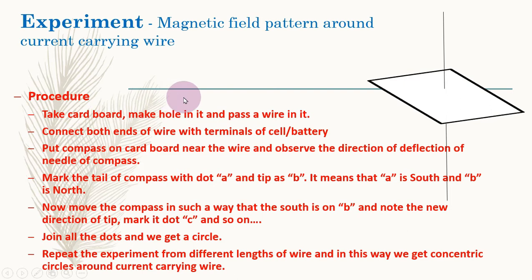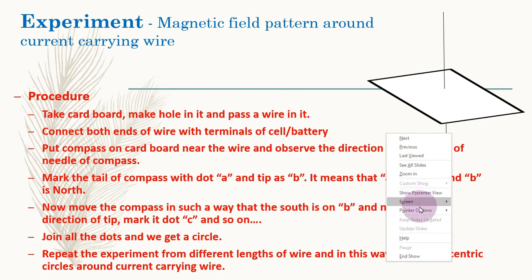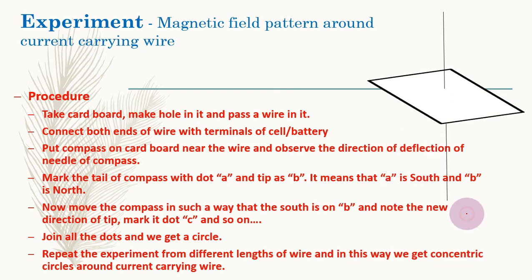These are the steps. Suppose that there is a cardboard, there is a small hole in it, and there is a wire passed in it, and suppose that current is passed in the wire in this direction. Let me take pen. Suppose that this is the direction of current in the wire. So definitely, conventionally, this end will be connected with positive and this end will be connected with negative terminal of the battery or cell.